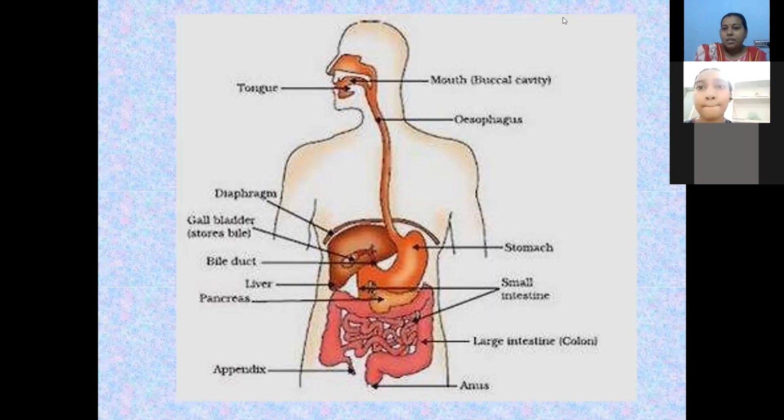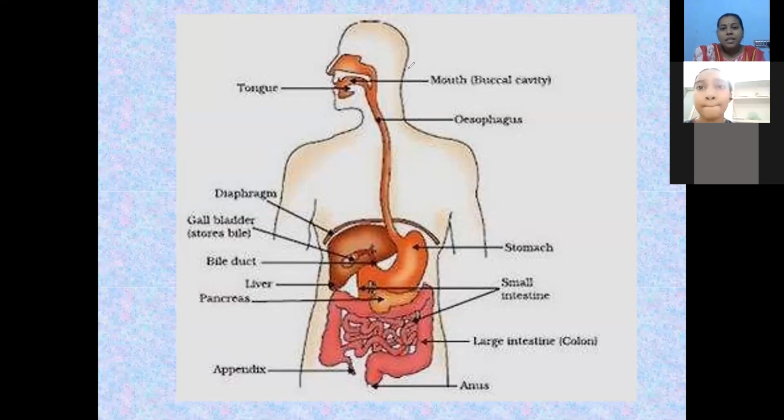let us talk about the esophagus. Sorry, I forgot to explain about the salivary glands. Once again, I would like to give a small recap. The salivary glands are present in our mouth itself. These salivary glands secrete saliva. This saliva contains the enzyme known as salivary amylase, also known as ptyalin. This enzyme helps in the breakdown of starch into simple sugar moieties. Okay, this is about the mouth.